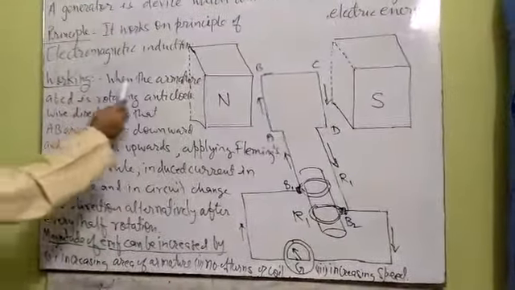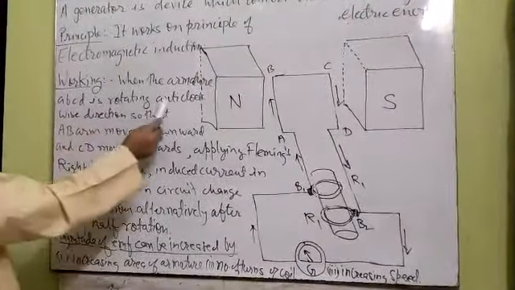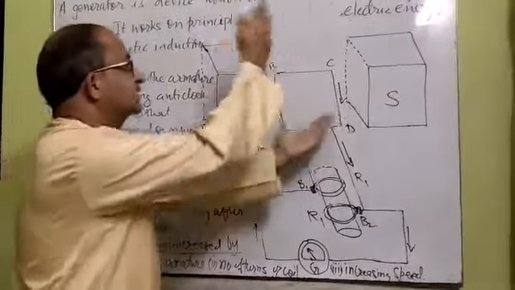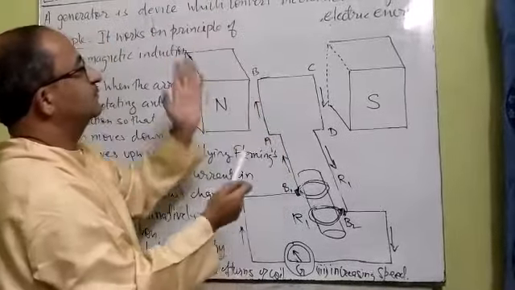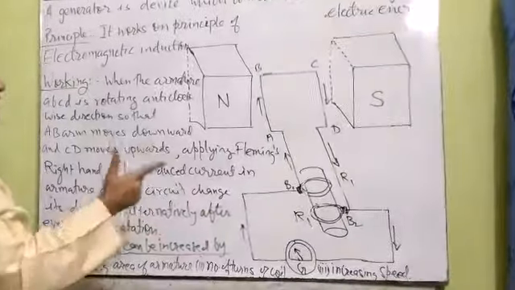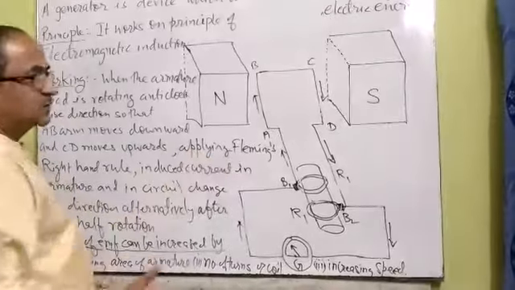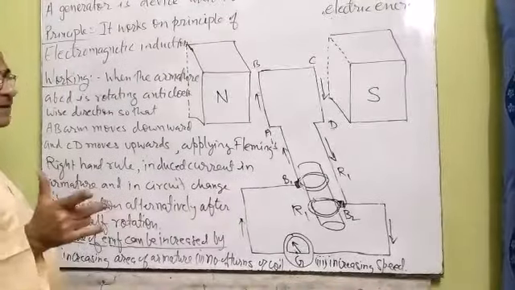Now the working: the armature ABCD is rotating in the anti-clockwise direction, which means the AB arm will move downward and the CD arm will move upward. We can find the direction of induced current with the help of Fleming's right hand rule.